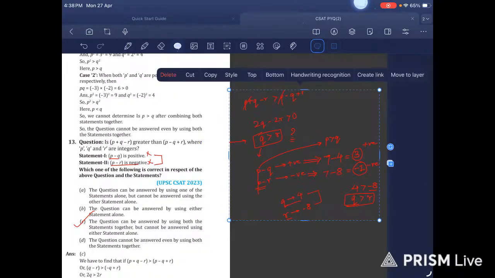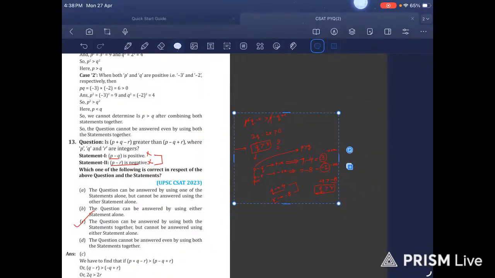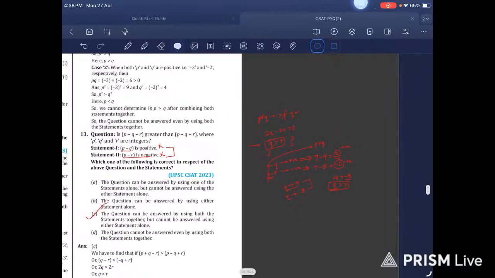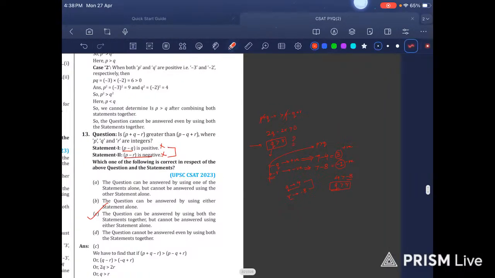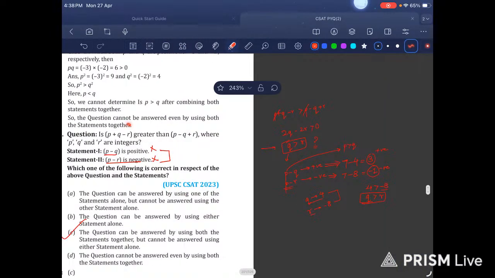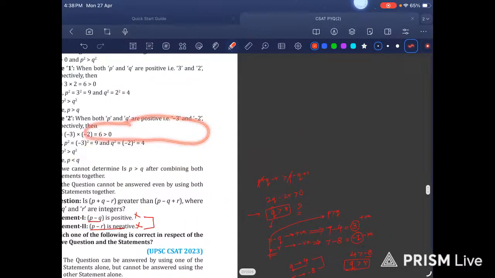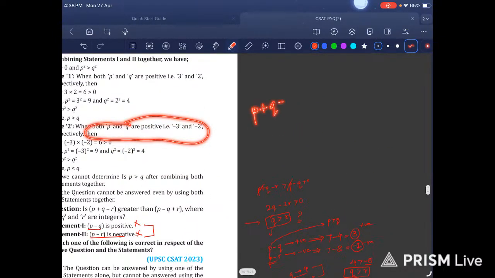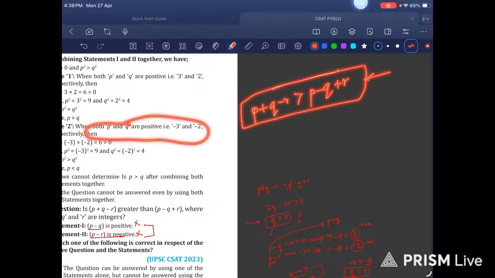People, while I was practicing and solving this question, I was entangled in these two statements themselves. I was finding P plus Q minus R is greater than P minus Q plus R. I was confused in this itself and fully focused on this. But what I did next was I simplified this. P and P get cancelled. What we will be left with is 2Q minus 2R is greater than 0.